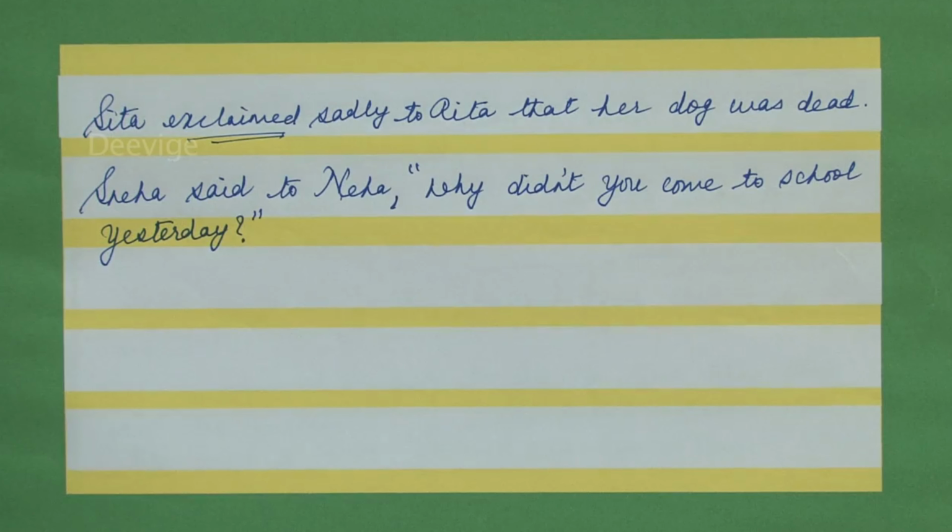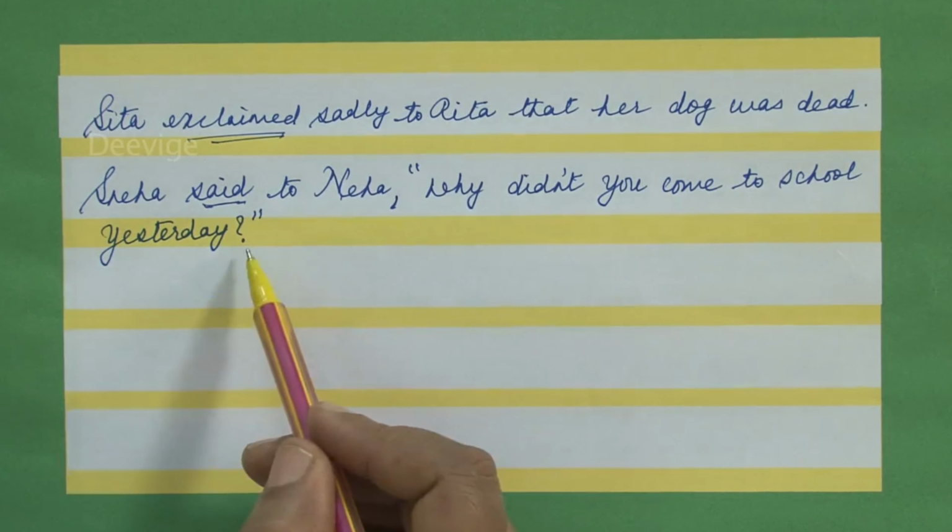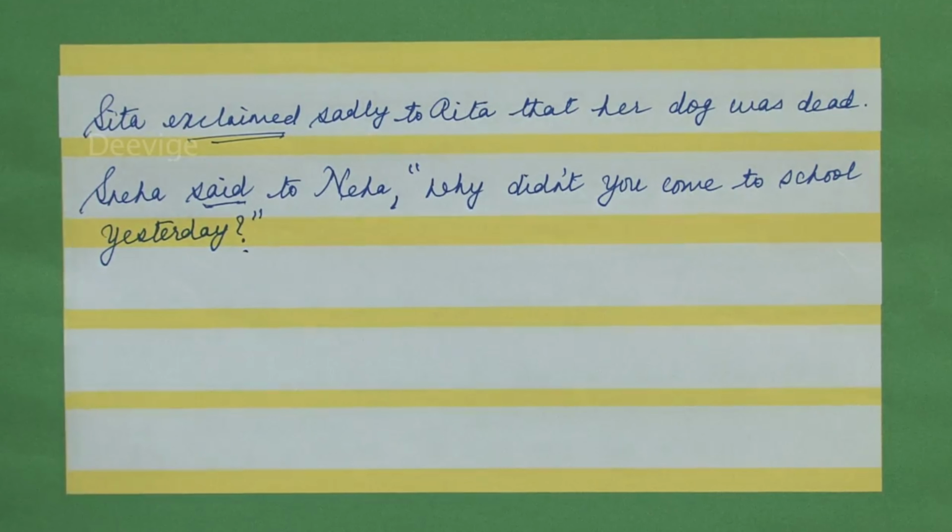So far we have done sentences which end with a full stop, sentences which have an exclamatory mark. Now we are moving on to another kind of sentence, and that is the sentence in the direct speech which ends with a question mark. So what happens to said, which is the reporting verb? That said will not be retained as said. You will change it into the word asked, because there is a question mark at the end of the statement which is given in the direct speech.